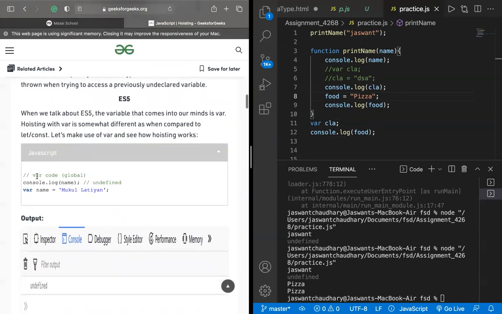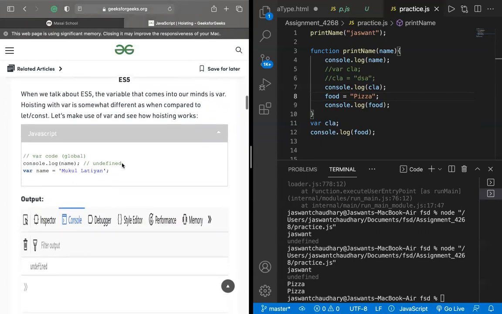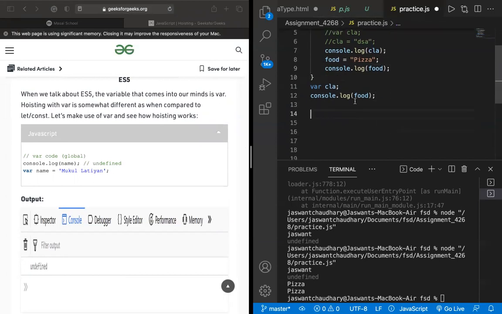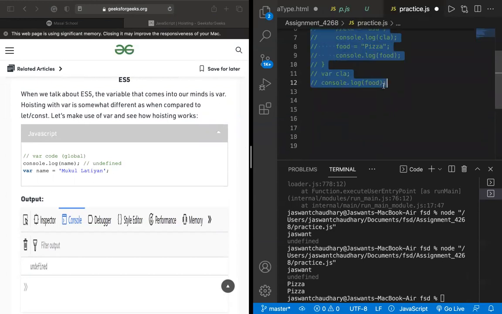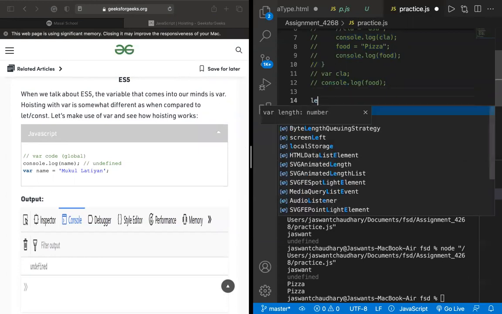Here you can see we have var, like this is the global, and then we are consoling the name, and then we are defining it. So it will give you an undefined value. But instead of this, let me first comment out all these things, and then let me show you the magic. Let me take one variable of let type.